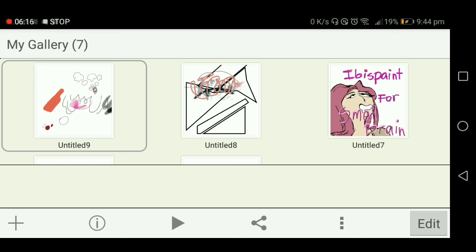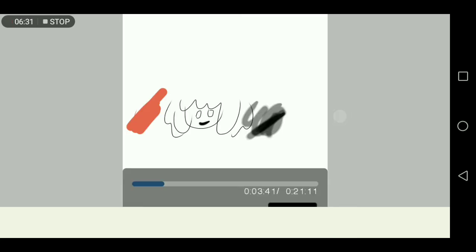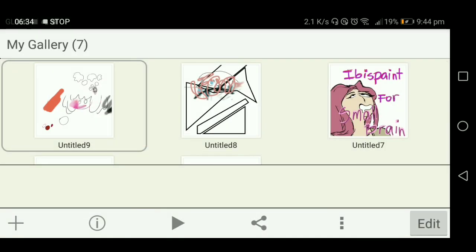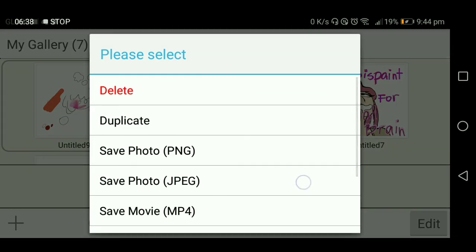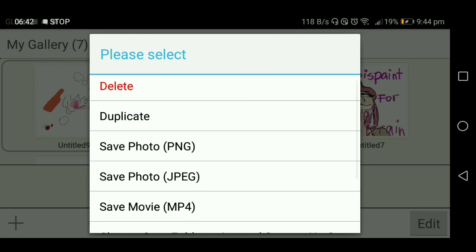So you press this triangle thingy, because another good feature about Ibispaint is that it automatically records your drawing. So you just press that sideways triangle and there you go, a speed paint of the thing that you made. You tap those three buttons and you can also save the video and choose whatever you want to do.